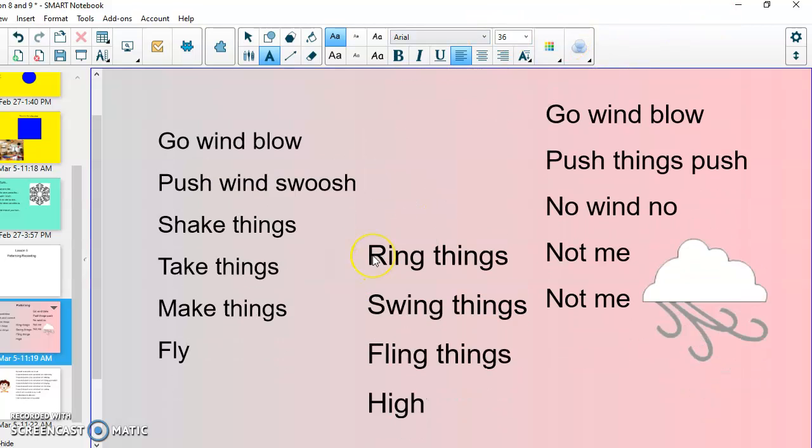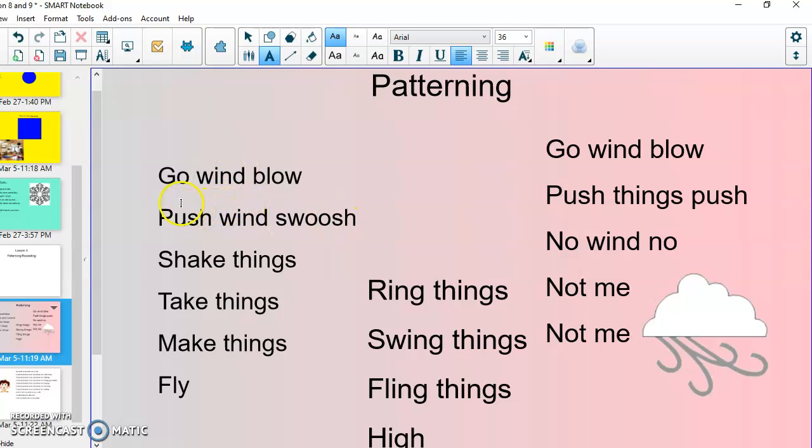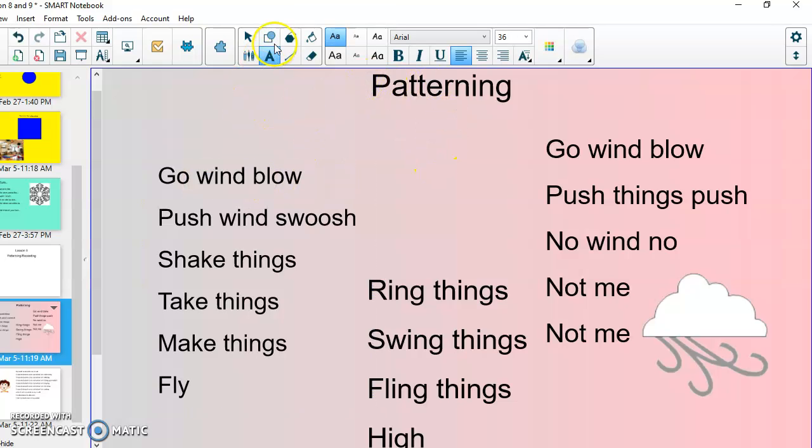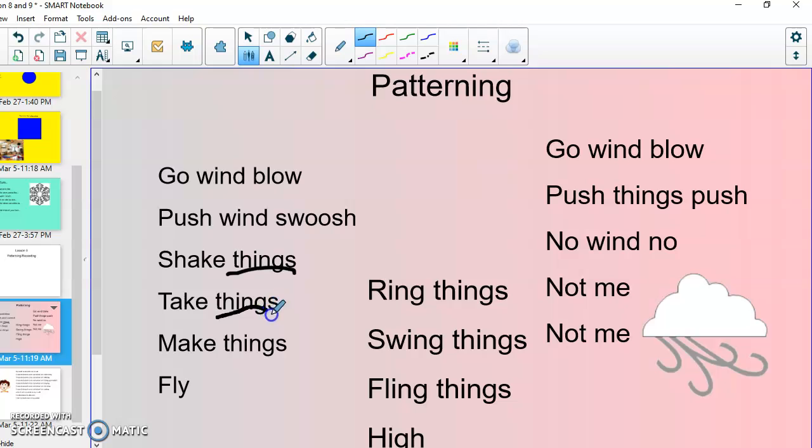So for example, here's our first poem that we're going to look at. Go, wind, blow, push, wind, swoosh, shake things, take things, make things fly. So we're talking about the wind here. And instead of just doing the poem like we've kind of been doing, we're going to today try to do it where you do some repeating. Notice it's not complete repeating. I'm not saying shake things, shake things, shake things. I'm saying shake things, take things, make things fly.